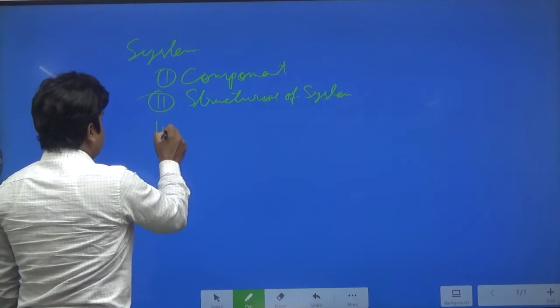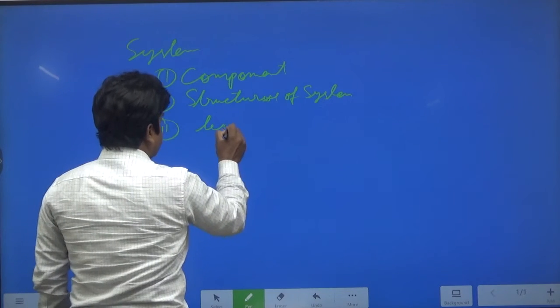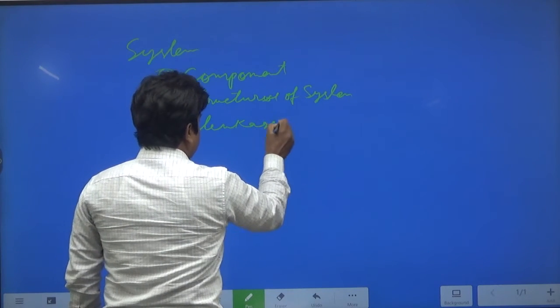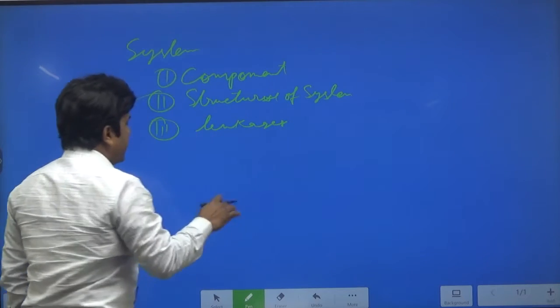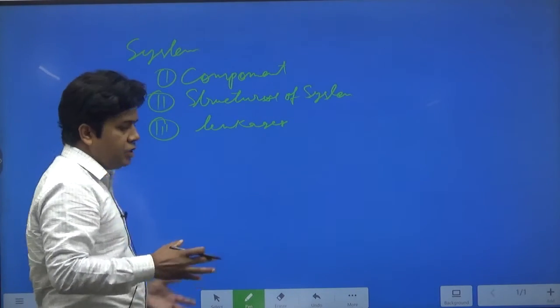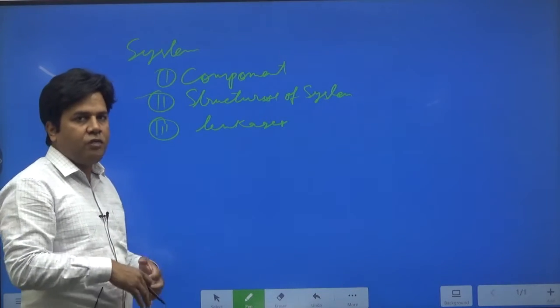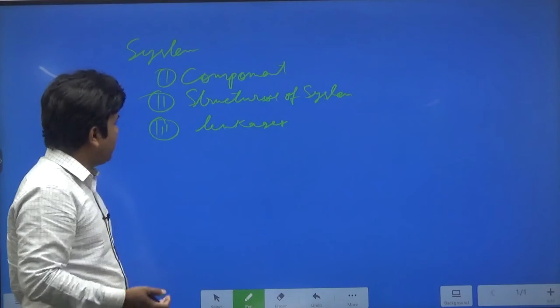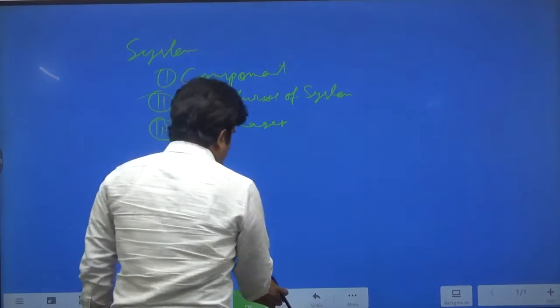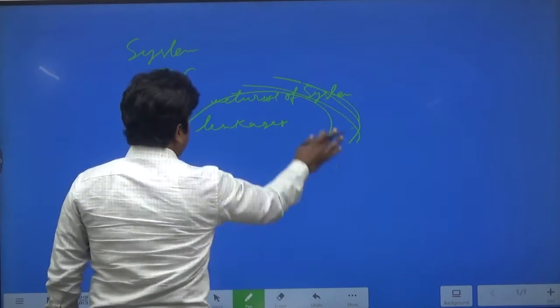Then the third thing is that all these components have linkages. So all these components are interlinked with each other, and if you bring about any kind of change in one component, this change is going to get reflected in other components as well.